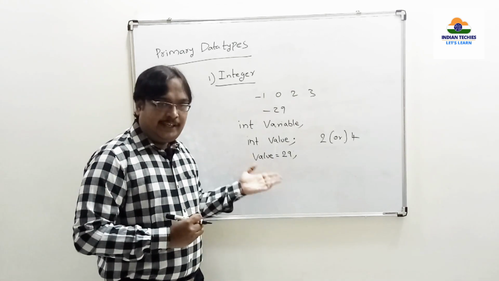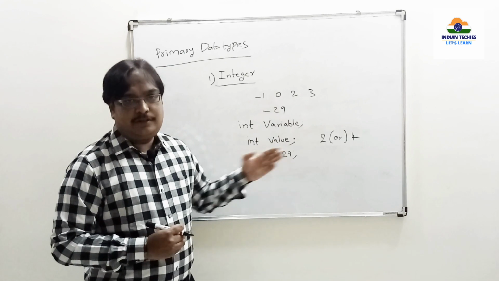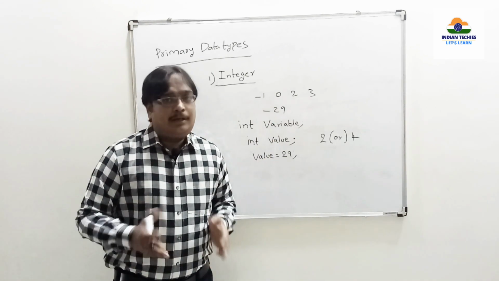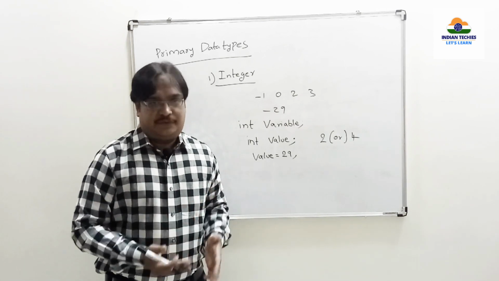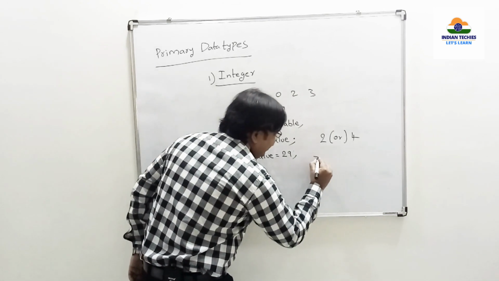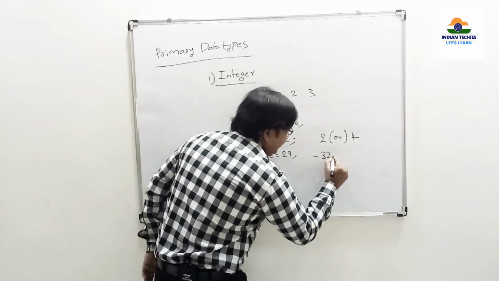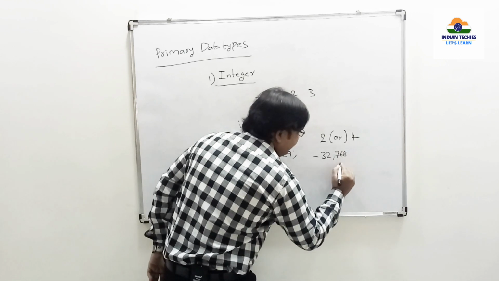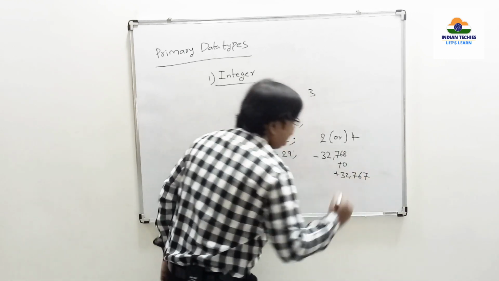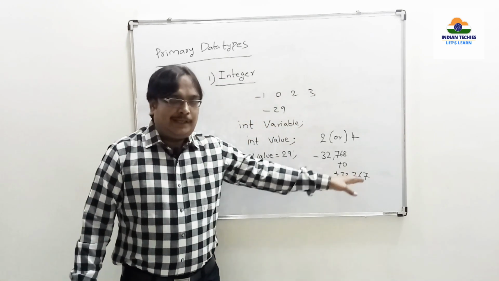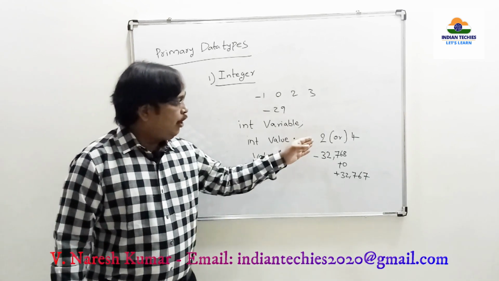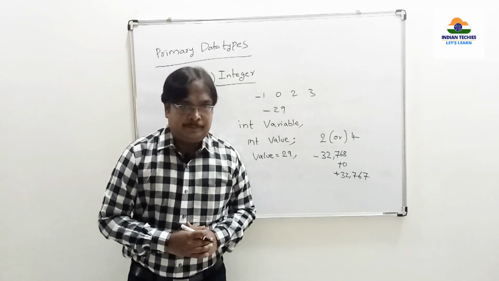As I already told you, negative values can be stored and positive values can be stored. So, in a value variable, can I store any number? No, you cannot store any number of your wish. There is a fixed range. If it is occupying 2 bytes of memory, it will take minus 32,768 to plus 32,767. You cannot store any number greater than this. You cannot store any number lesser than this, whenever you are occupying 2 bytes of memory.